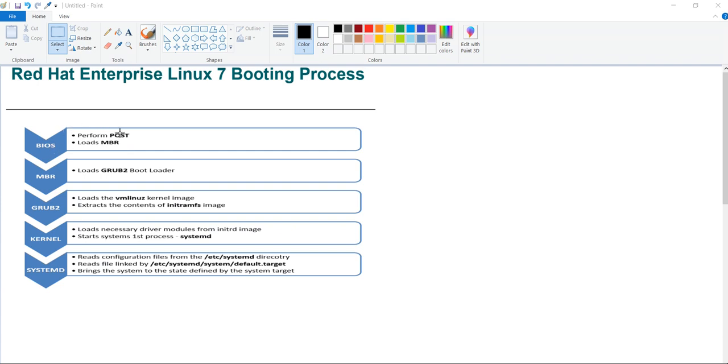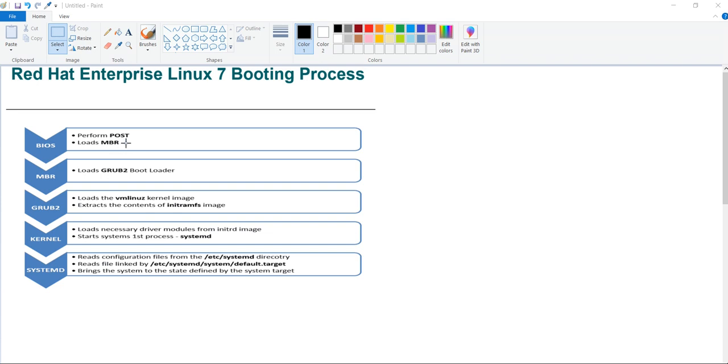So BIOS first will perform the power on self test, then it will know where the MBR is and it will load the MBR. MBR is our master boot record, and it is present in the first sector of the disk of the bootable device. Now BIOS will give the handover to the MBR. The purpose of BIOS is over. It has done the POST and it has loaded the MBR, a 512 byte sector present in your bootable device.